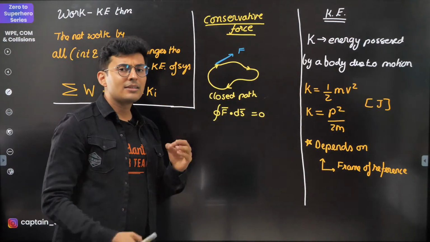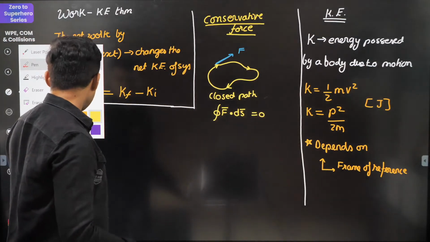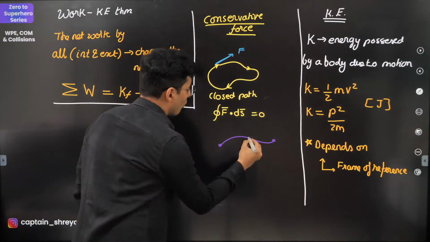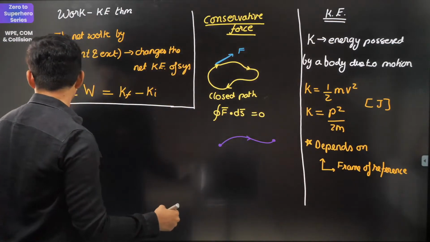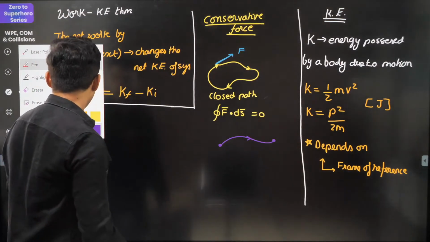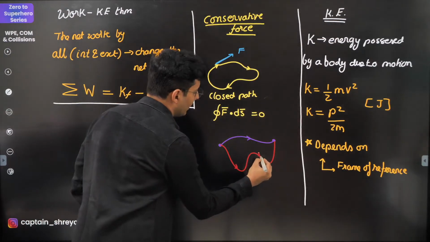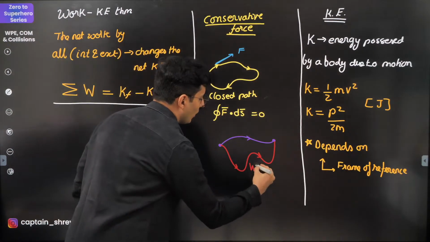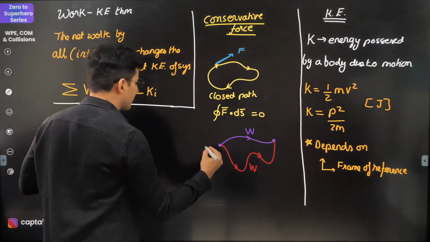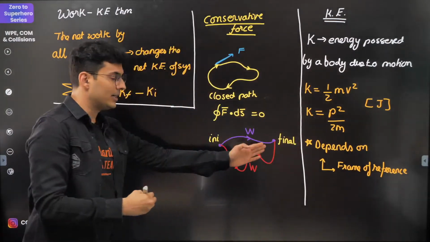And there is another interesting property of a conservative force. If you go from this point to that point via this path, or via some other path, it doesn't really matter. The work done is the same. This will also be W and this will also be W, as long as the initial and the final points are the same.